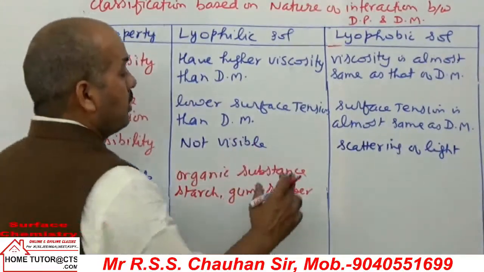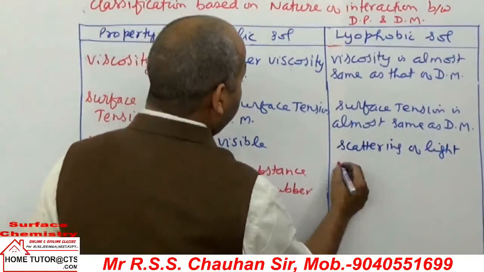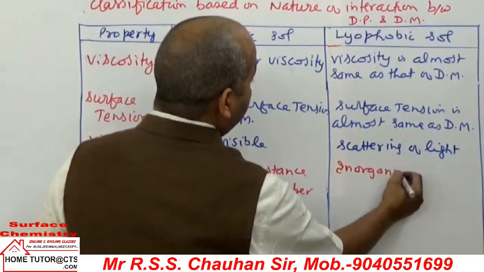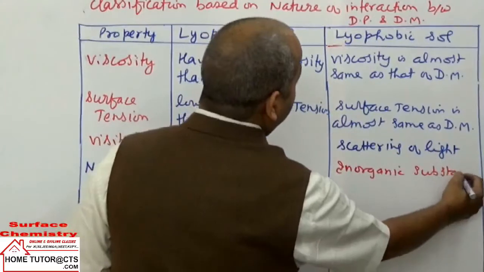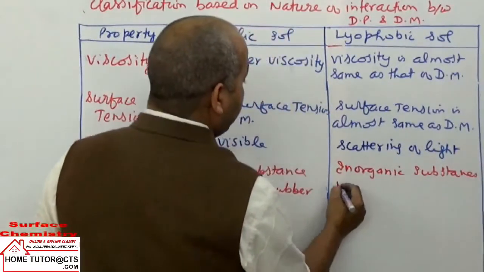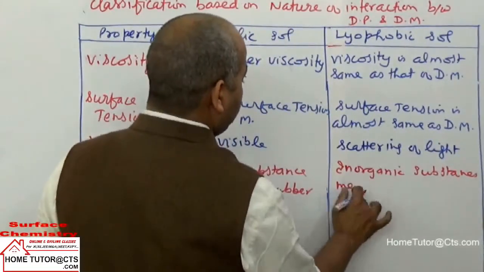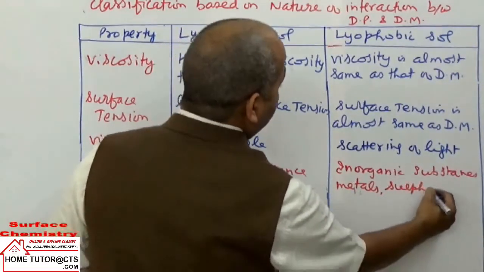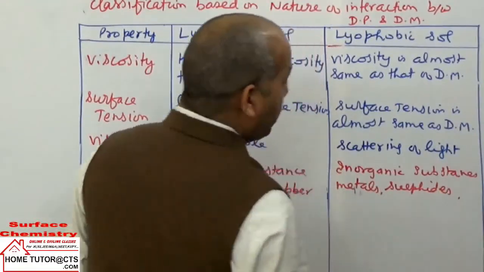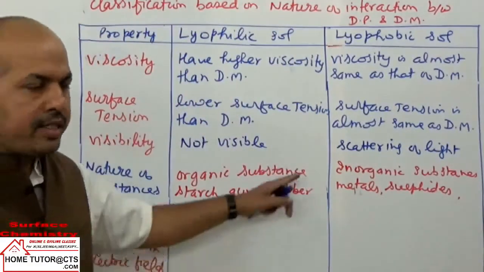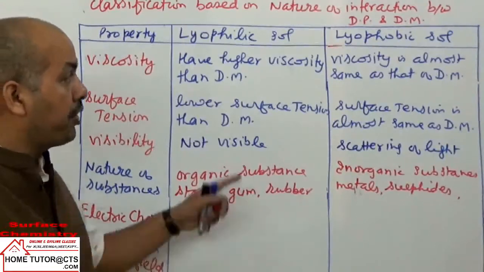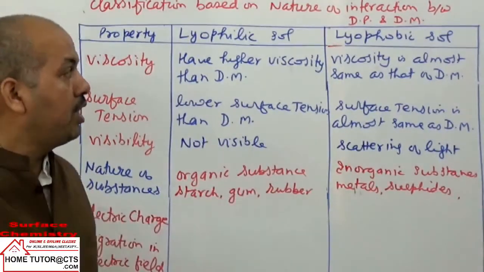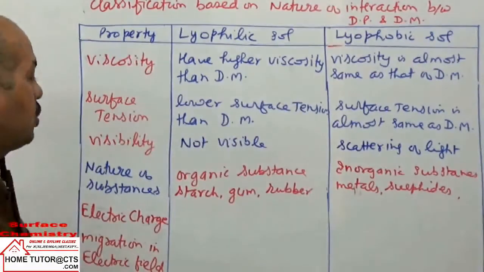What example comes here? They are formed mostly by inorganic substances like metals, sulfides, hydroxides, oxides, etc. They are mostly inorganic compounds, insoluble salts of the solids. They will form the lyophobic sols.